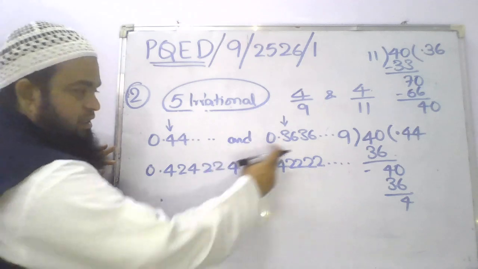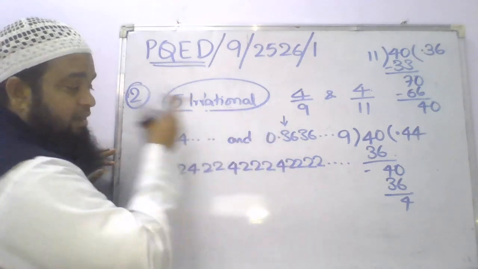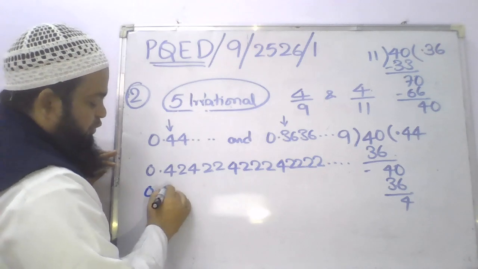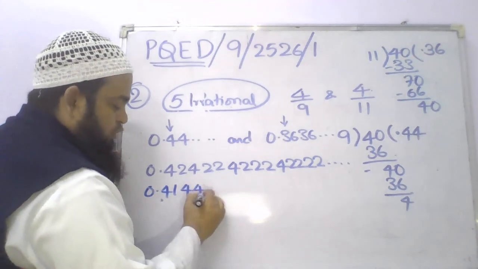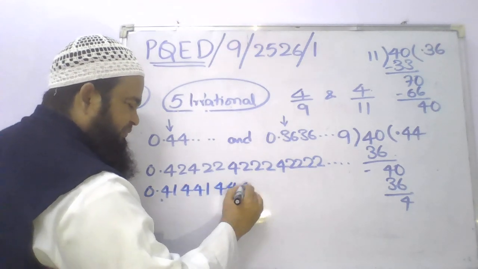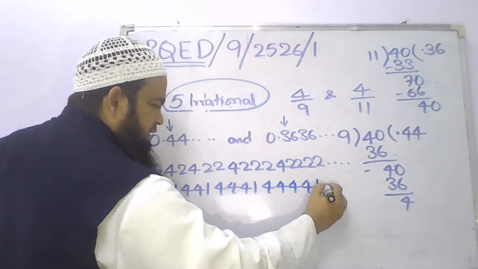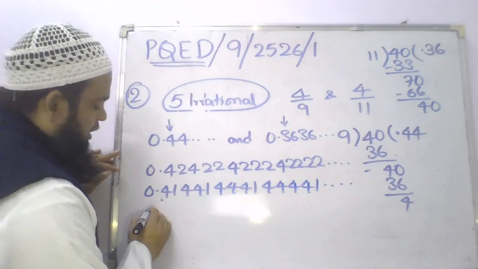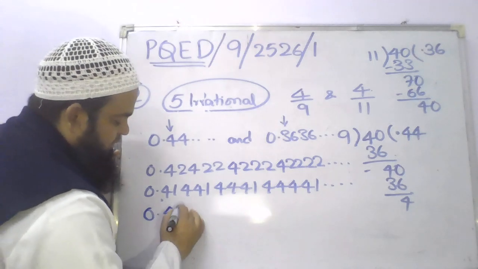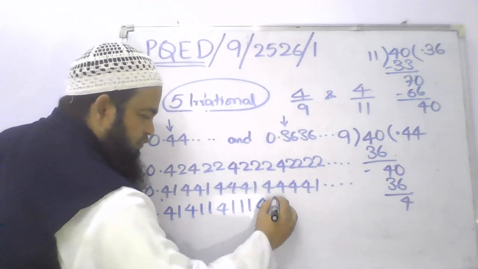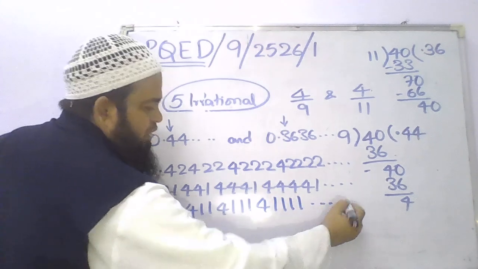And what can be the other? It should be less than 0.44 and greater than 0.36. So you can write it as 0.41, double 41, triple 41, four times 41, and so on. Or you can write it as 0.41, 411, 4111, 41111, and so on.